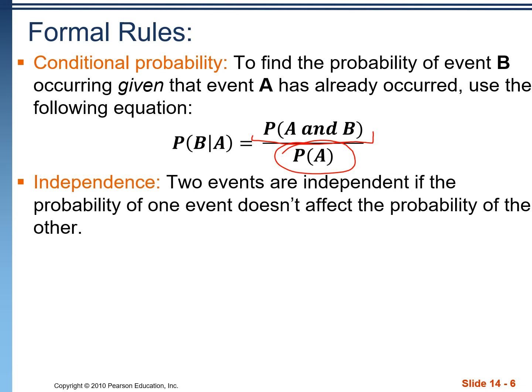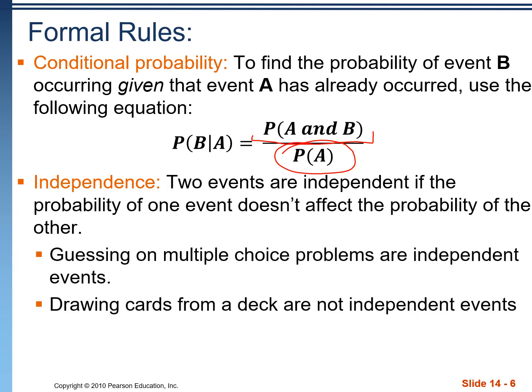When we talk about two events being independent, they're independent if one event doesn't affect the probability of another. For example, if we're guessing on multiple choice questions on a test, those are independent because if we guess correctly on one question, it doesn't affect the likelihood of guessing correctly or incorrectly on the next question. Drawing cards from a deck, let's say we're trying to draw an ace. If we pick a card and it's not an ace, we're now more likely to pick an ace on the next card because now there's less cards to choose from and there's still 4 aces in the deck.